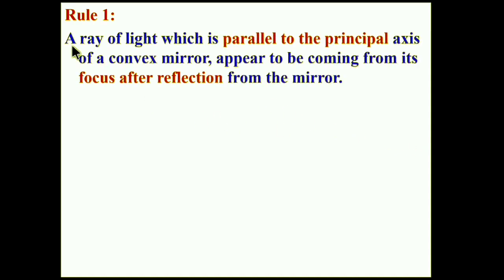Rule 1. A ray of light which is parallel to the principal axis of a convex mirror appears to be coming from its focus after reflection from the mirror.